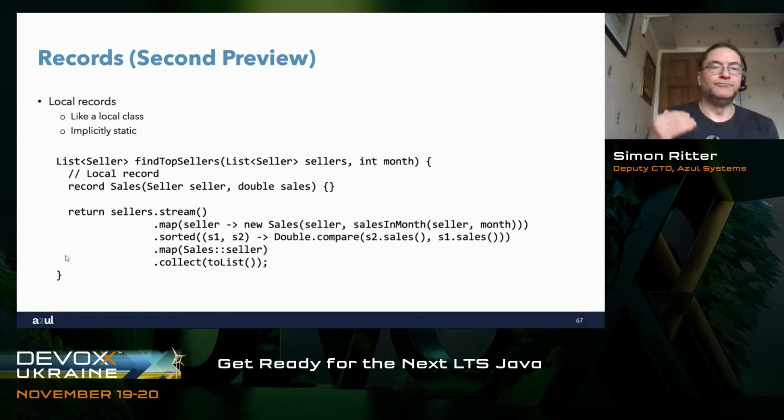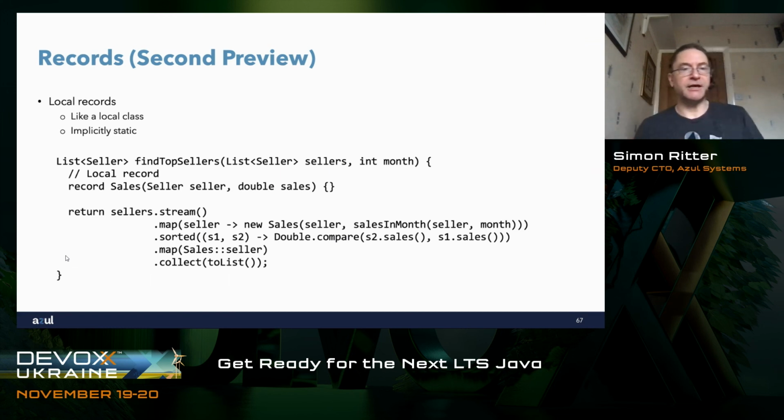In my example here, what I've got is a method that takes a list of people who sell things for me and a month that I'm interested in. I'm then going to create a local record called Sales, and that takes two values, a seller and a value for how much they sold. So it's a tuple. Obviously, I could solve this problem in a number of different ways, but by using a local record, I can make this really succinct code.